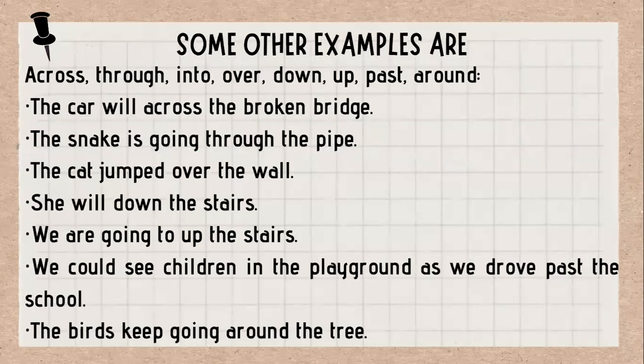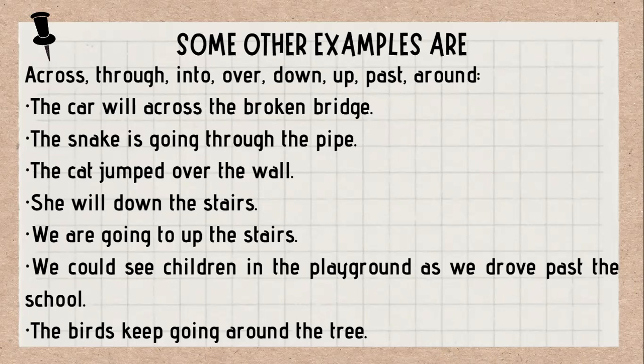Some other examples are across, through, into, over, down, up, past, and around. For example, the car will go across the broken bridge. The snake is going through the pipe. The cat jumped over the wall.